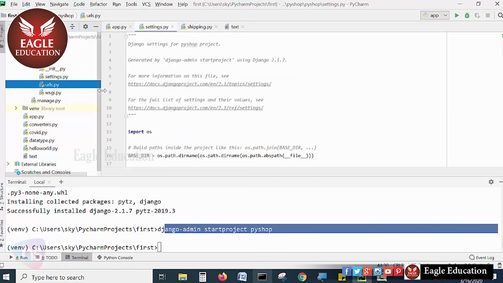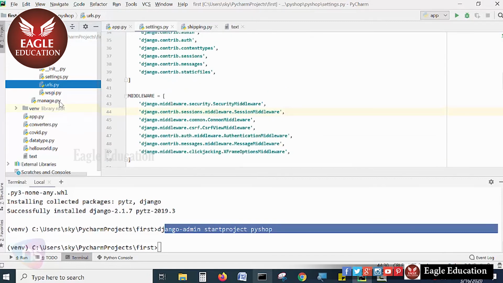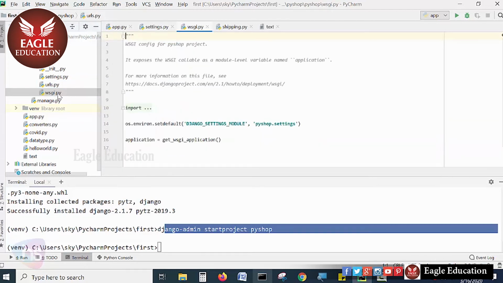And URLs. The main important task is the URL module, meaning the links: how we link one form to another form, one page to another page. That all will be routed with this urls.py. All right, now the WSGI module is a web server gateway interface, like a payment gateway and SMS gateway. All the information which is going to be outside the project will be written in here.